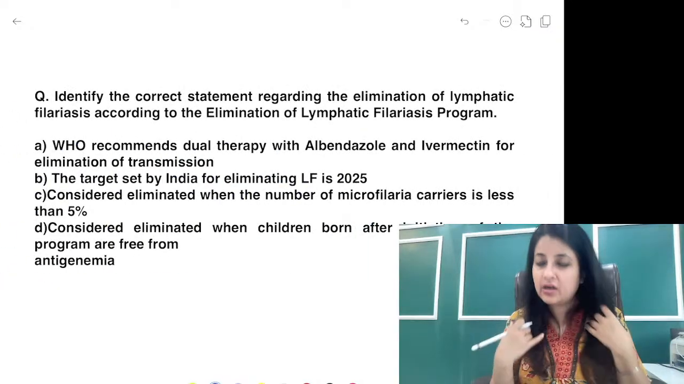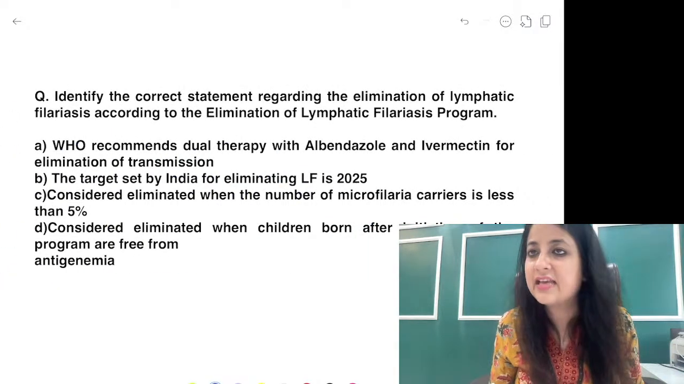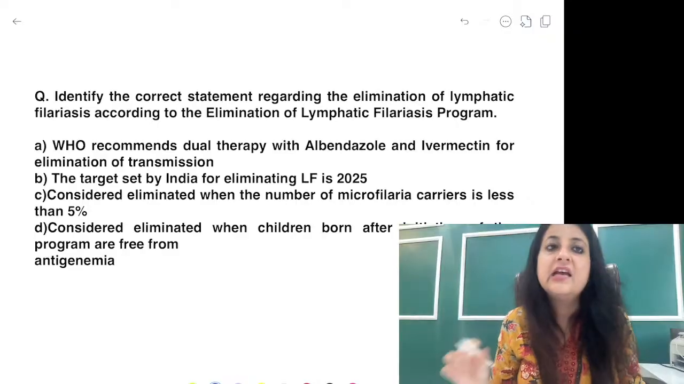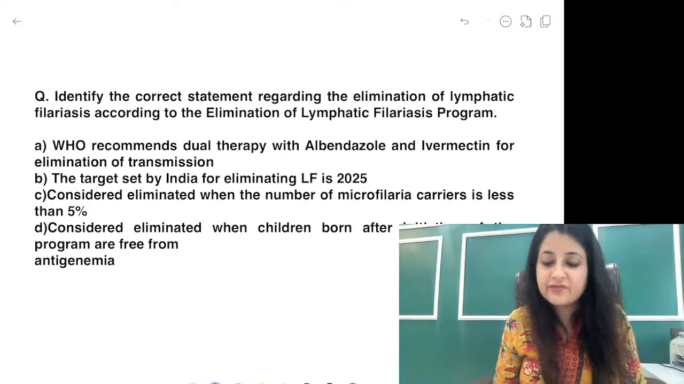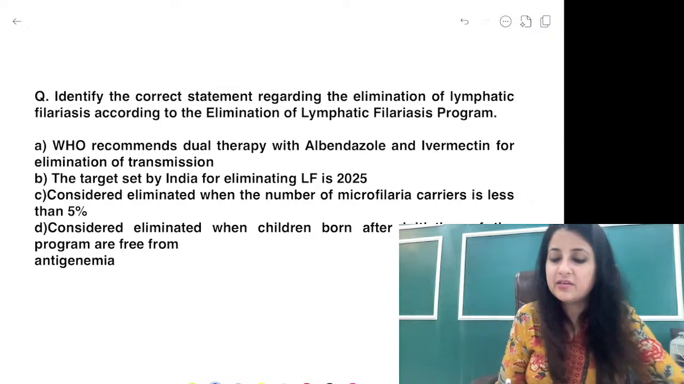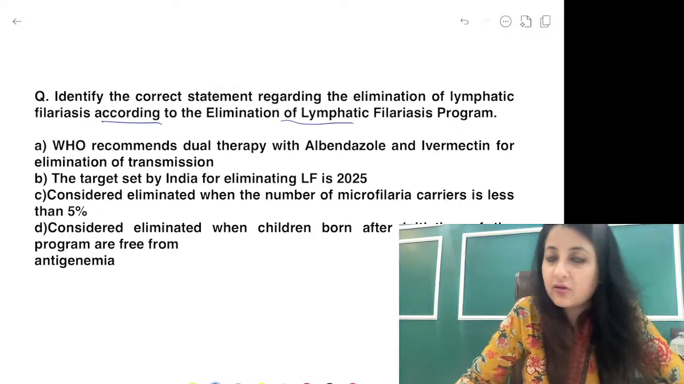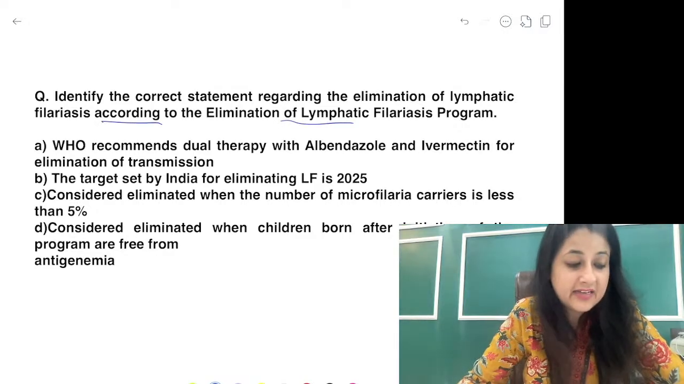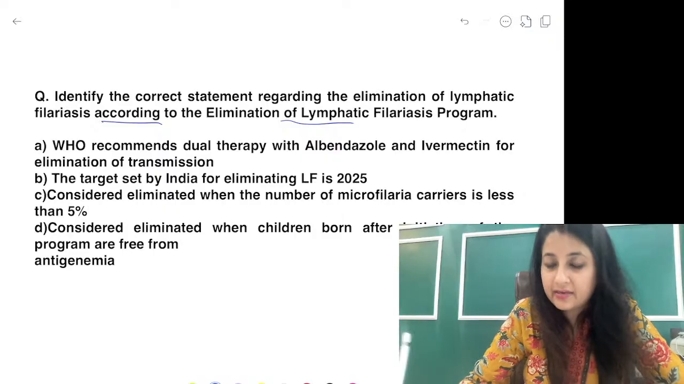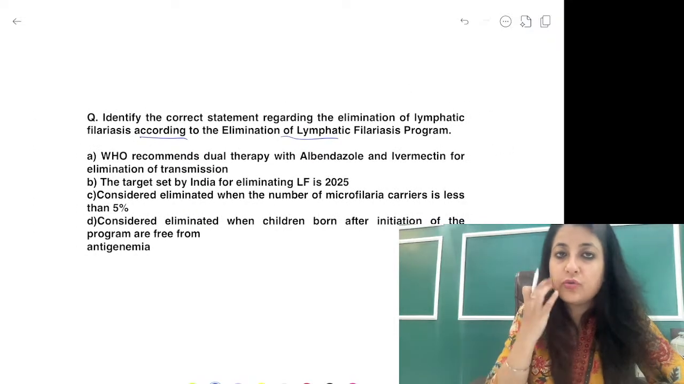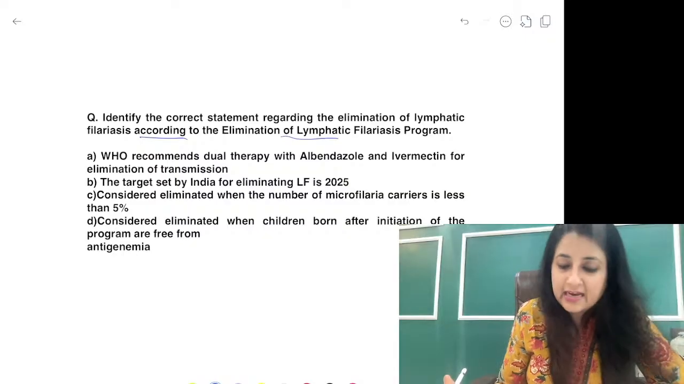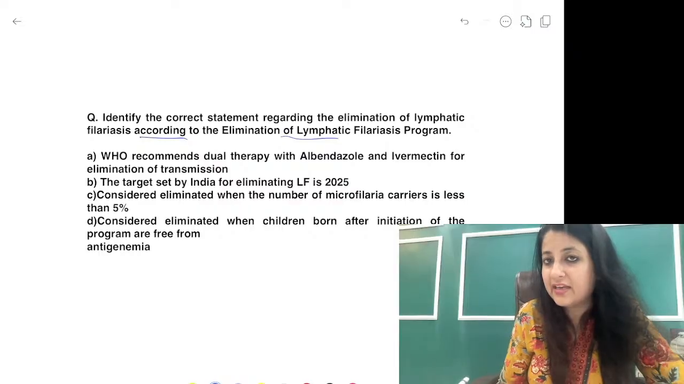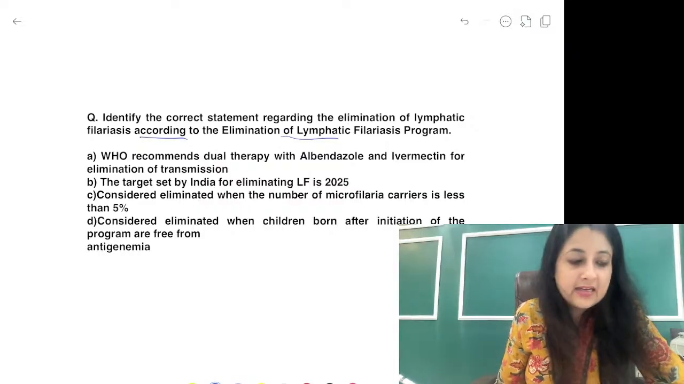ठीक है? Okay, now a couple of questions regarding some other diseases guys. Half an hour more we are going to take. Filariasis and Kala Azar, a couple of more questions with them as well. Identify the correct statement regarding the elimination of lymphatic filariasis according to elimination of lymphatic filariasis program. WHO recommends dual therapy with albendazole and ivermectin for elimination of transmission. Target set for India is 2025. Considered eliminated when number of microfilaria carriers is less than 5%.